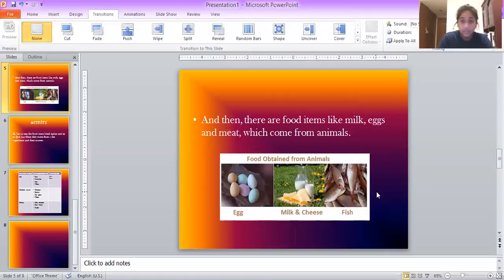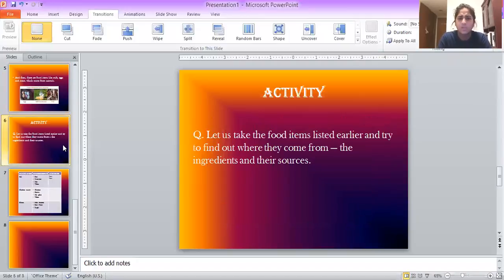So we take the milk that comes from the animals, and when you add a few substances to this milk, when you change it a bit, so in the case of butter or cream, when you churn the milk, you get butter or cream. So they still come from animals. You may be thinking, how does butter come from animals? I haven't seen butter coming from animals. So that's what I was trying to explain. It's the milk that we get from animals. When you change it a bit, when you add a few substances to it, it turns into butter or cream.